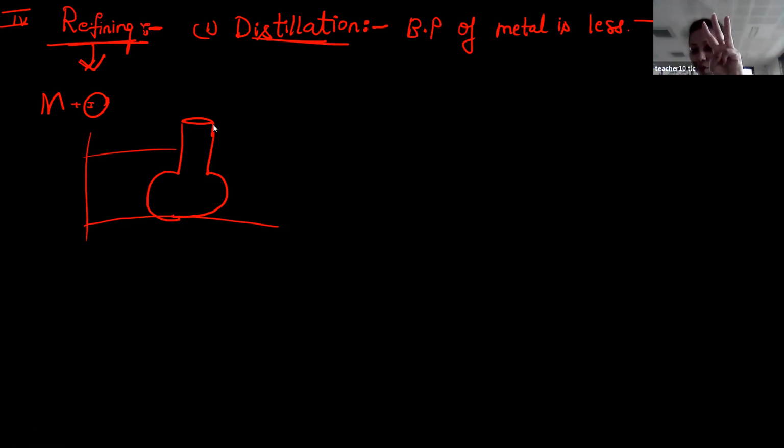There are 3 types of system, students: open system, closed system, and isolated system. Open system means energy and matter can both be exchanged between the system as well as the surrounding. Closed system means energy can be exchanged, matter cannot be exchanged. Isolated means neither matter nor energy can be exchanged between the system and the surrounding. Is this clear?